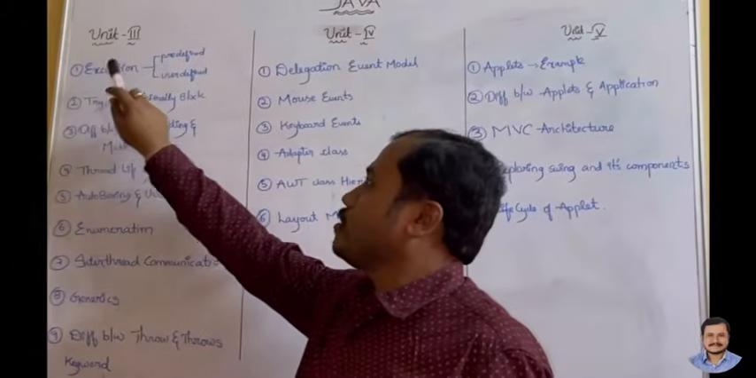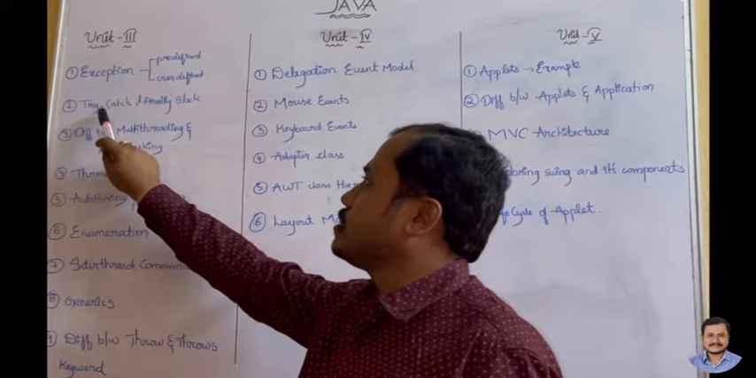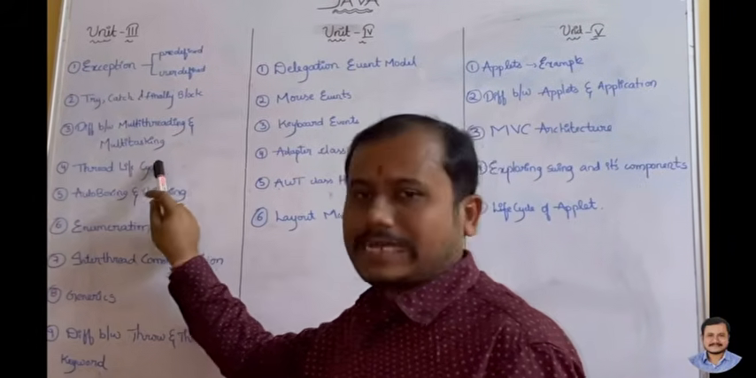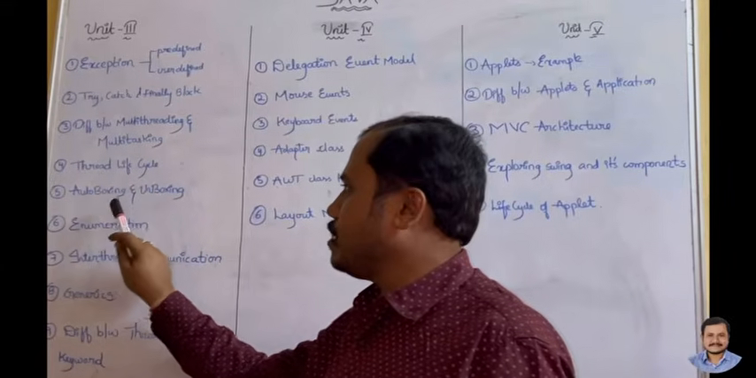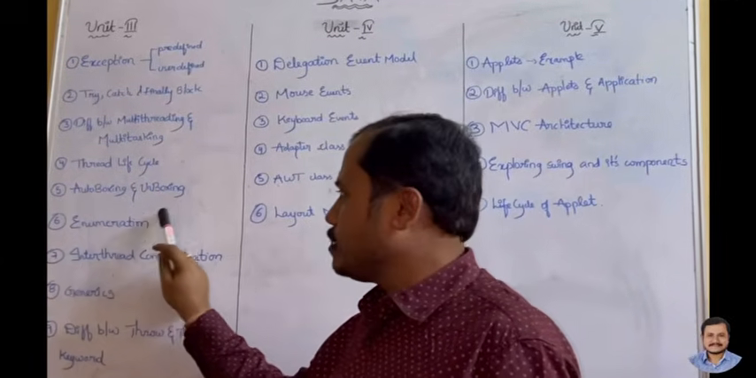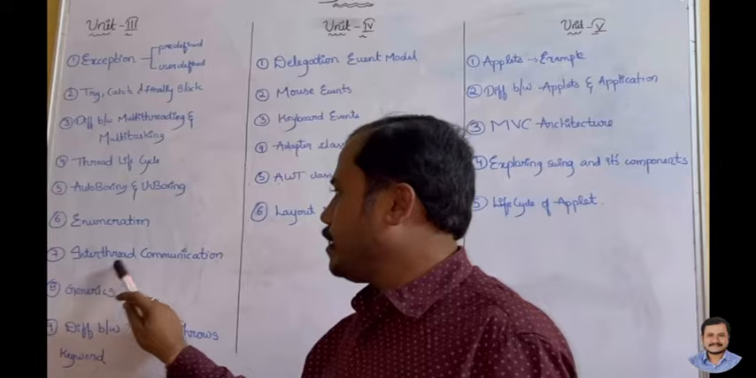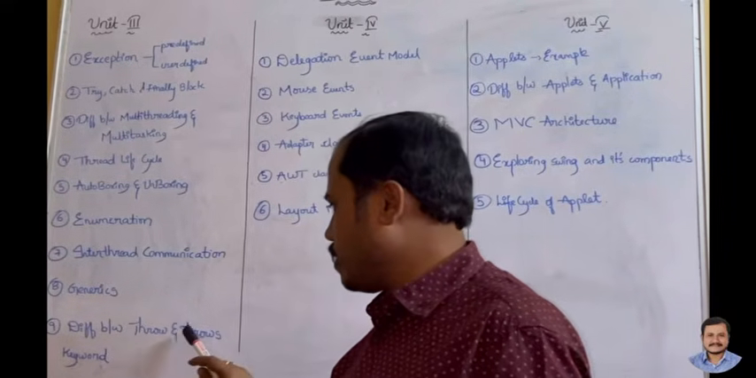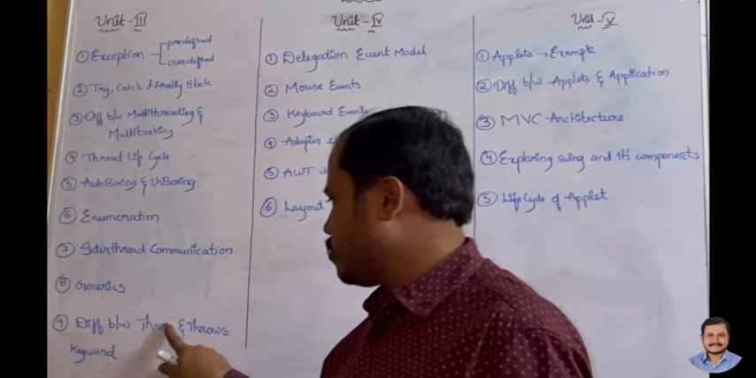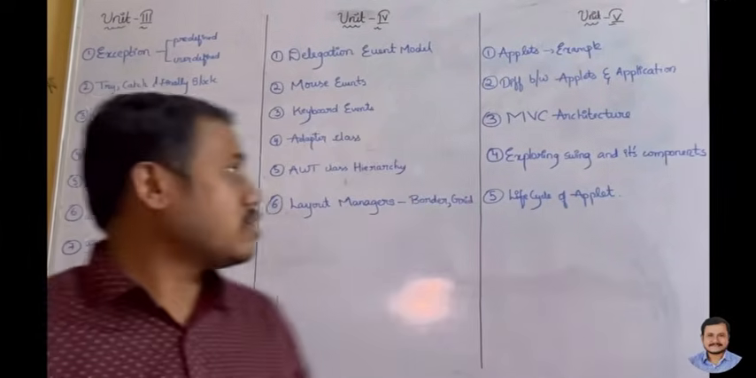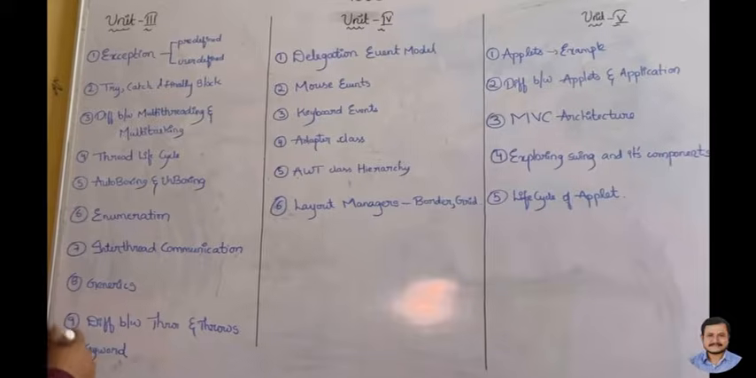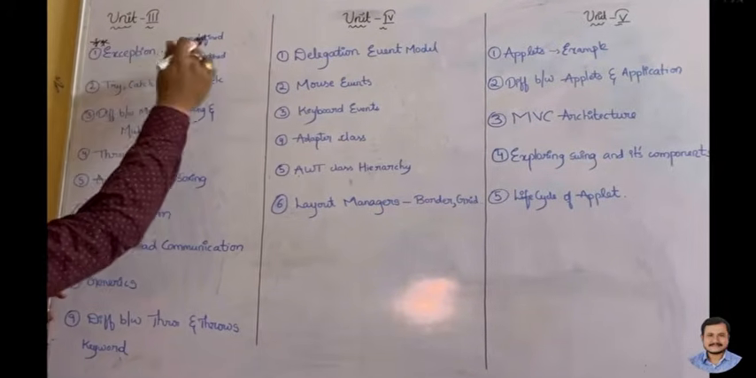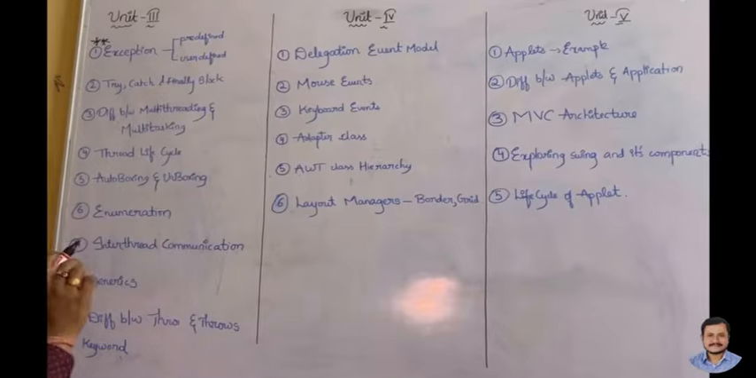From the third unit, the important questions are exceptions, try, catch and finally block, difference between multi-threading and multitasking, thread life cycle, auto boxing and unboxing, enumerations, inter-thread communication, generics, and difference between throw and throws. So coming to the most important questions from the third unit, exceptions come first. Again, the exceptions are classified into two types: predefined exceptions and user-defined exceptions.